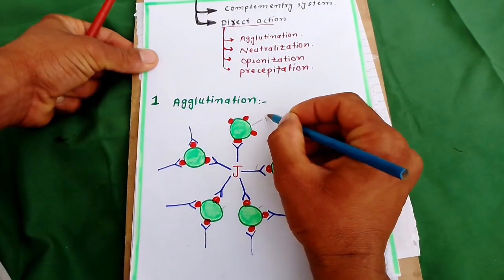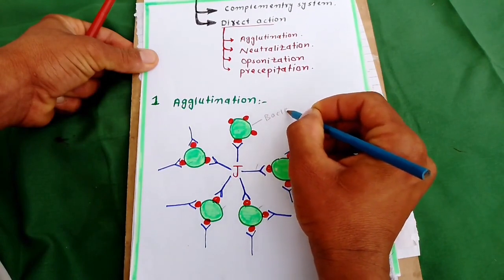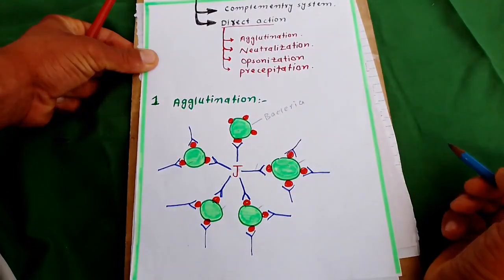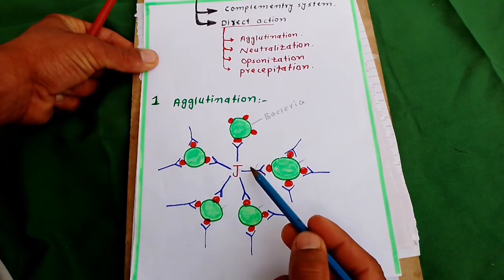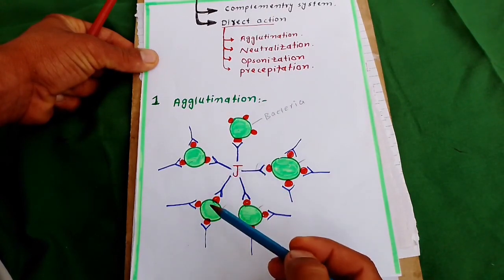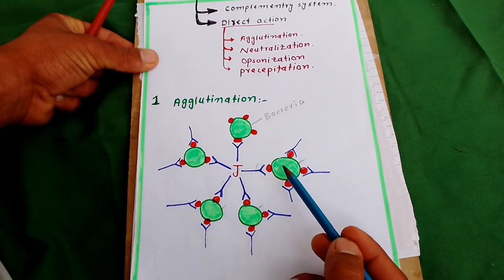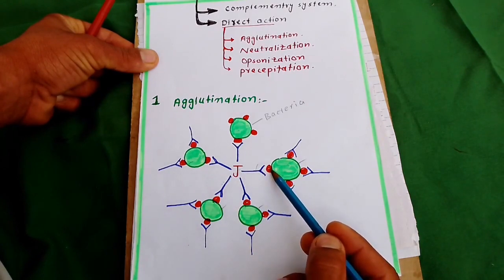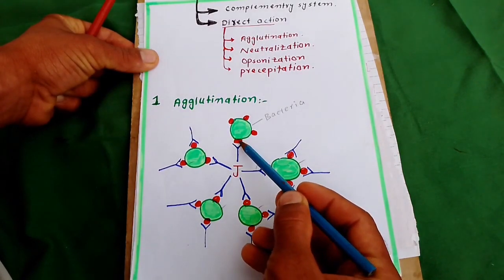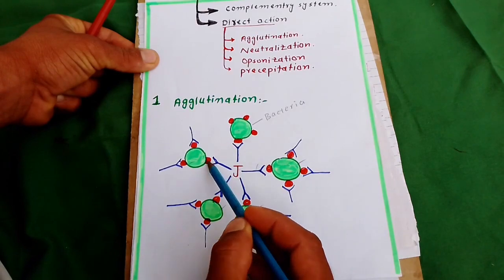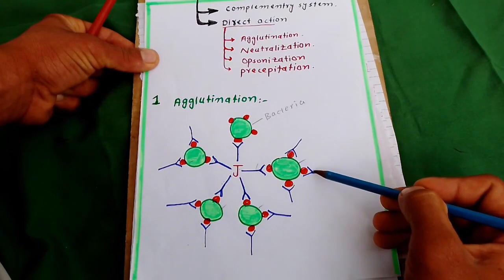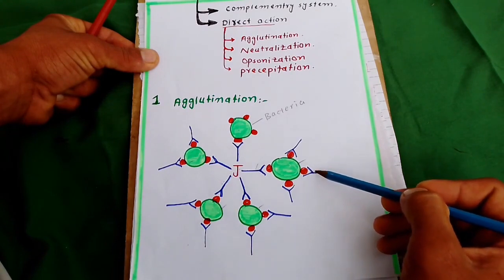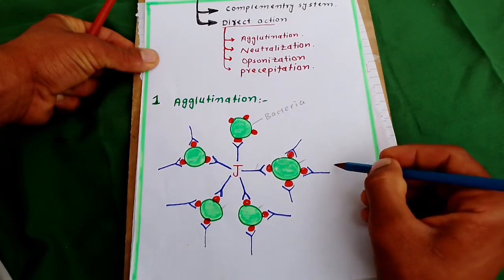This is a bacteria. So this IgM group of antibody is attached to this antigen, and this one is attached to this antigen, this and this. There is also another IgM attached.